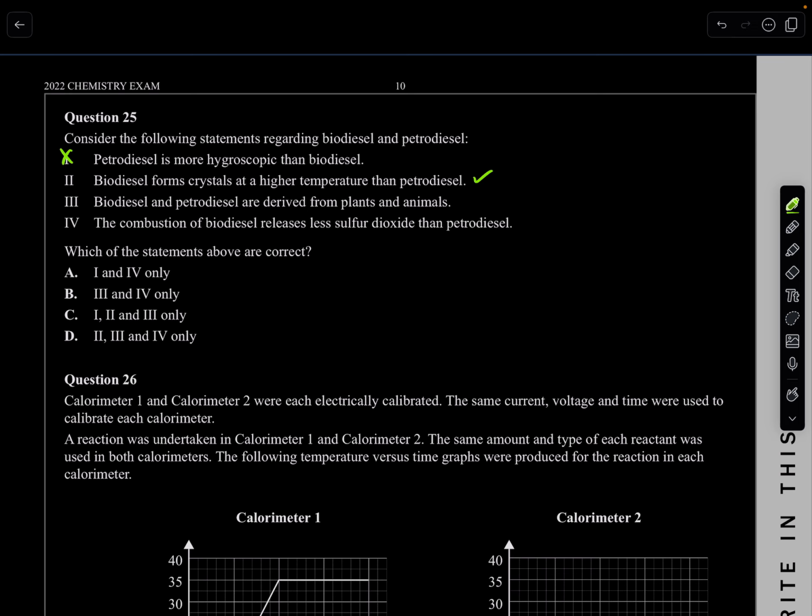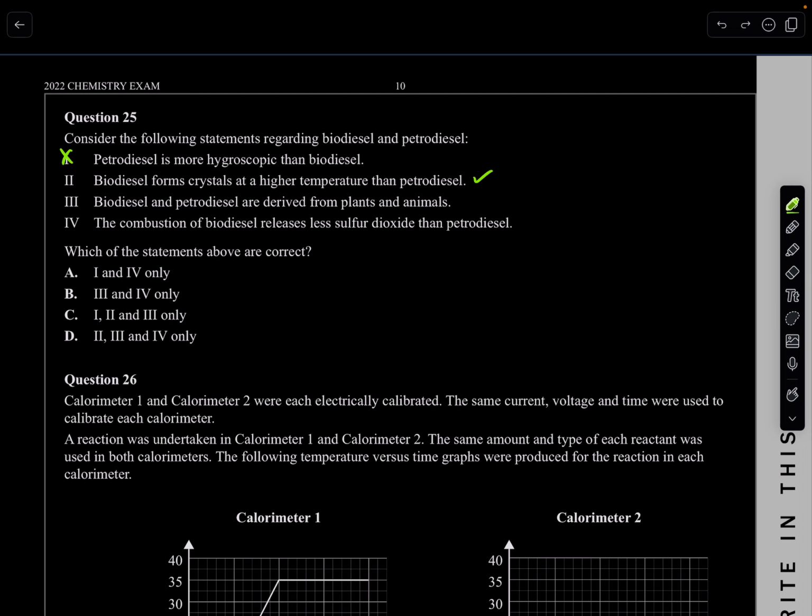Biodiesel and petrodiesel are derived from plants and animals. True. Be careful here, don't get confused. I think a lot of students think that only biodiesel comes from plants. Remember, petrodiesel is formed by the decomposition of plants and animals over millions of years. So it's still derived from plants and animals, but it takes millions of years to decompose to make petrodiesel, which is why it's not renewable.